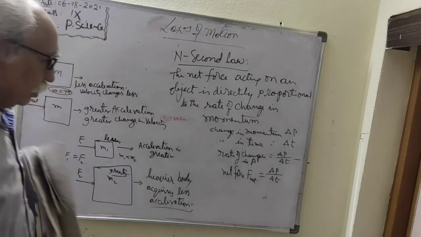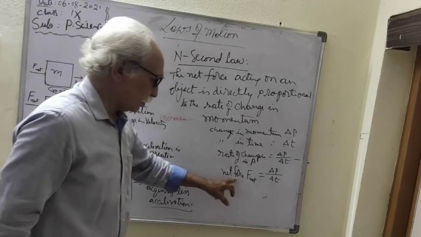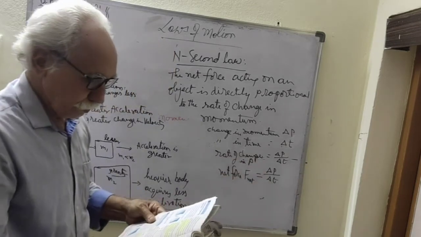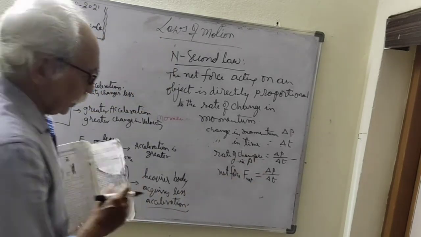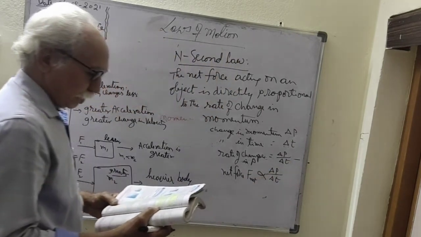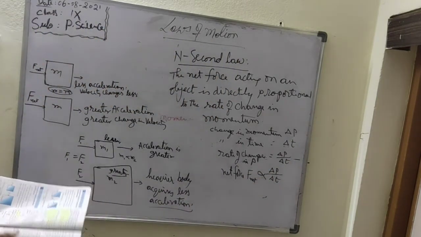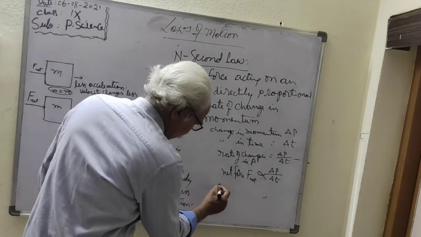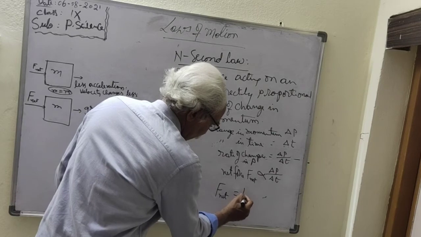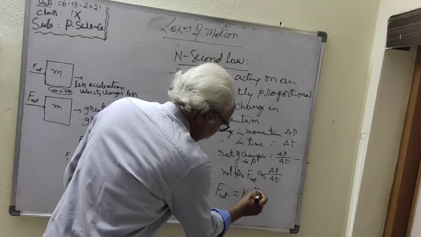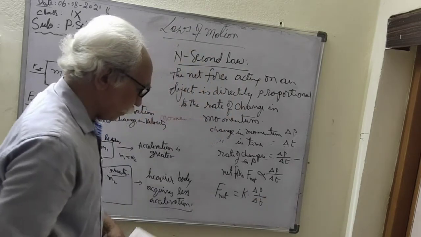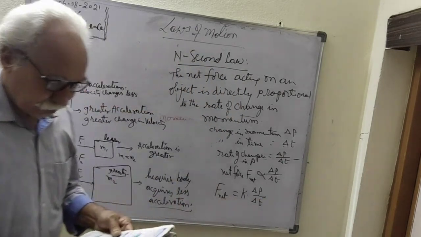So we can write net force is directly proportional to the rate of change of momentum, or net force is equal to K into delta P by delta t, where K is the proportionality constant.